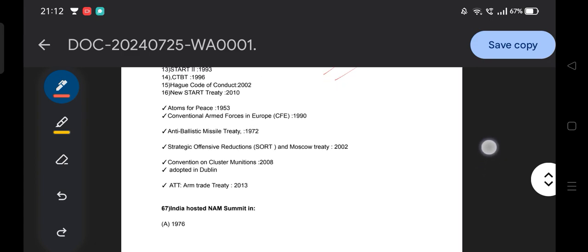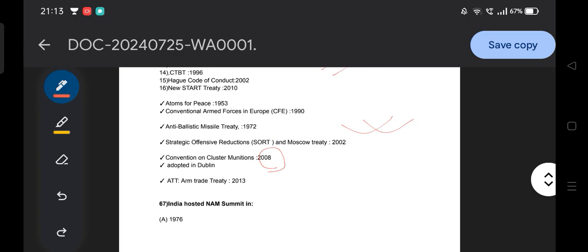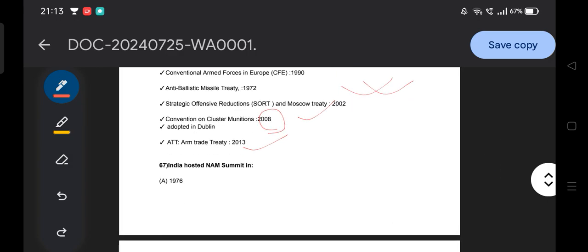Let's see: the 2008 Convention on Cluster Munitions, adopted in Dublin in 2008. Then the Arms Trade Treaty, ATT, 2013. Okay. Then moving to another question: India hosted the NAM summit in which year?